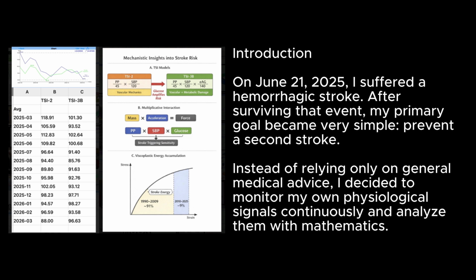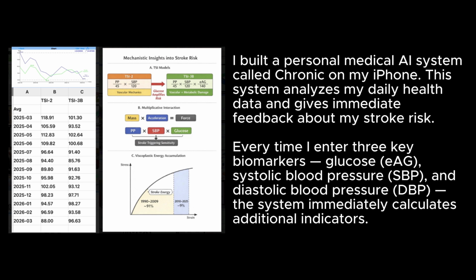Introduction. On June 21, 2025, I suffered a hemorrhagic stroke. After surviving that event, my primary goal became very simple: prevent a second stroke. Instead of relying only on general medical advice, I decided to monitor my own physiological signals continuously and analyze them with mathematics. I built a personal medical AI system called Chronic on my iPhone. This system analyzes my daily health data and gives immediate feedback about my stroke risk.